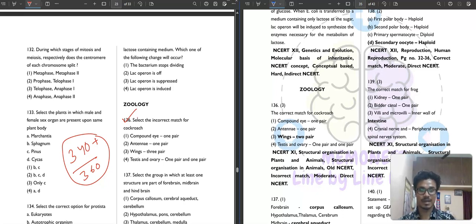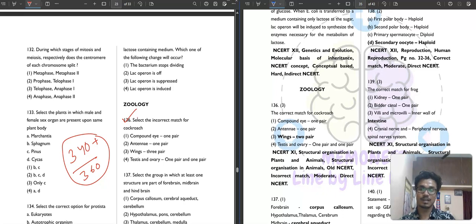Maybe if the paper is getting tough, then because if the paper is tough, it will be tough for everyone. If it is not, then it will be easy for everyone. So if it is easy, then you have to score more than 340 out of 360 in biology.